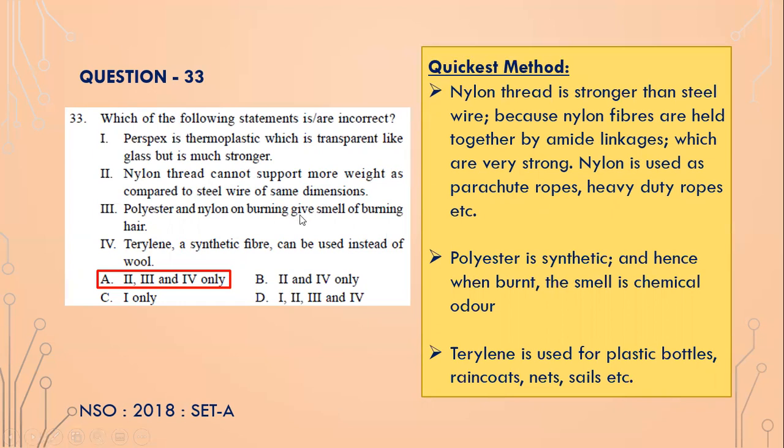Polyester and nylon on burning give the smell of burning hair, which is incorrect, isn't it? If you burn wool, it smells like burning hair because wool is like hair. But polyester and nylon are chemical fibers, synthetic fibers, isn't it? So when they burn, their smell is like a chemical odor. And terylene, a synthetic fiber, can be used instead of wool. No. Because it's a synthetic fiber, it is normally used for plastic bottles, raincoats, nets and sails. It cannot be used instead of wool, isn't it? So 2, 3, and 4 are incorrect.